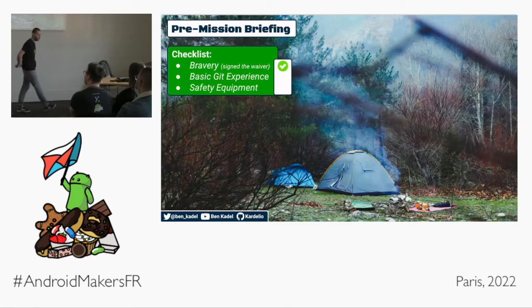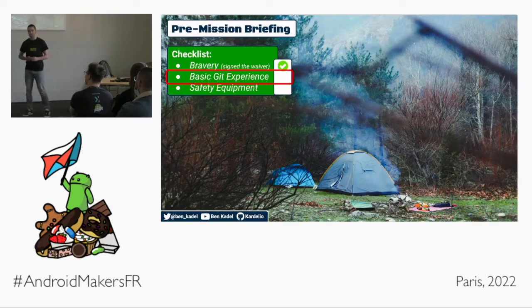But before we go, we need a little safety briefing, a little pre-mission checklist, if you like. We need some items that we all have together in common before we go into this dangerous cave system. 1, we need bravery. And before coming to this talk, you all signed the mandatory health and safety waiver, saying that if something happens to you that you can't sue. That's very brave of you. So well done.